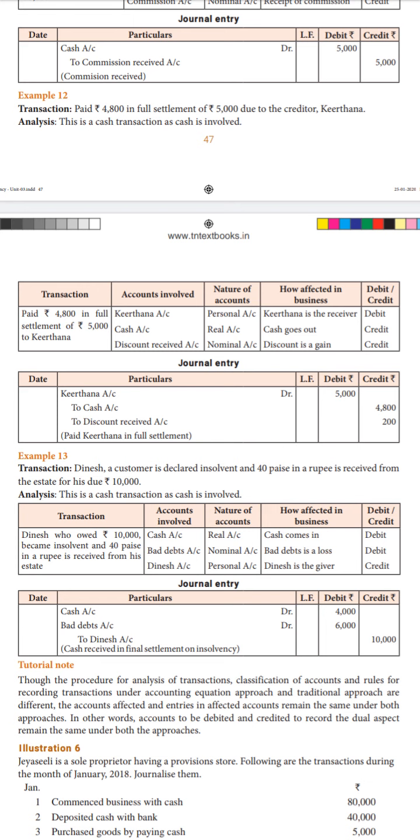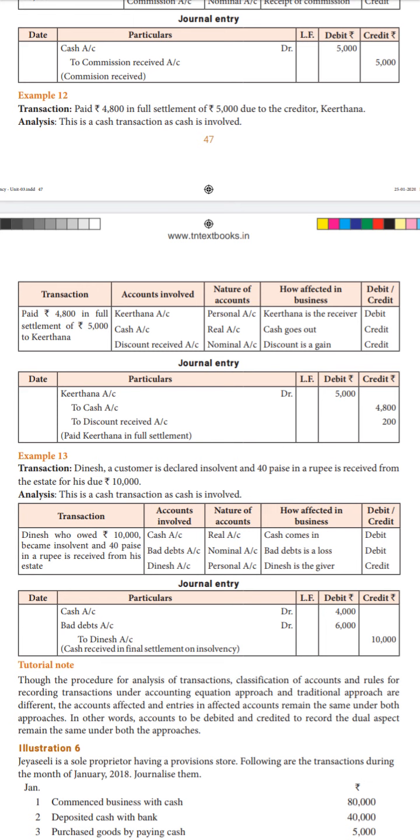That discount whatever we receive is a profit to us because we are not going to spend that rupees 200. So that 200 is the discount received, which is again a profit to the business because we are not going to pay that amount of rupees 200. Okay, so this is again a cash transaction because paid 4,800 is given, right? So automatically it is a cash transaction.